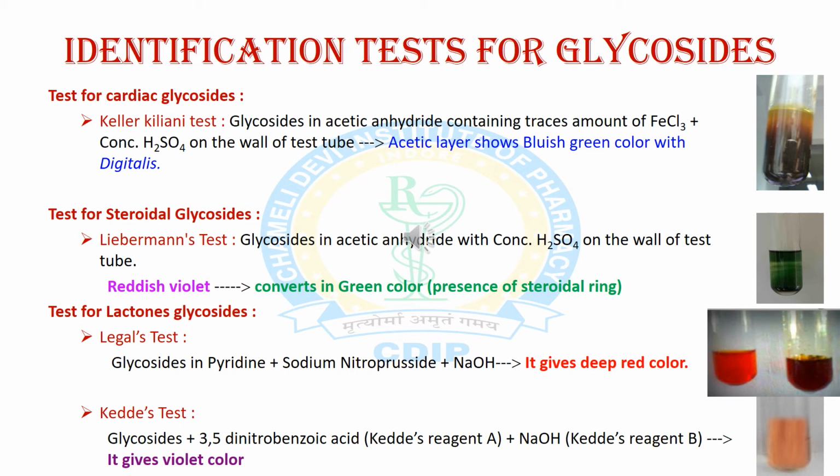Next is the test for lactone glycoside. First test is the Legal test. In this test, first of all, we take the crude drug containing glycoside and then treat it with pyridine and sodium nitroprusside as well as sodium hydroxide solution. It gives a deep red color. Next test is the Kedde test. First of all, we take the powdered glycoside-containing drug and then treat it with 3,5-dinitrobenzoic acid, this is the Kedde reagent A, and then treat with sodium hydroxide solution, Kedde reagent B, and it gives a violet color.